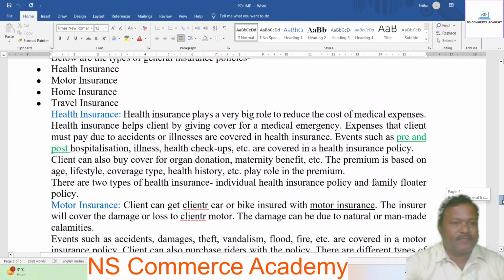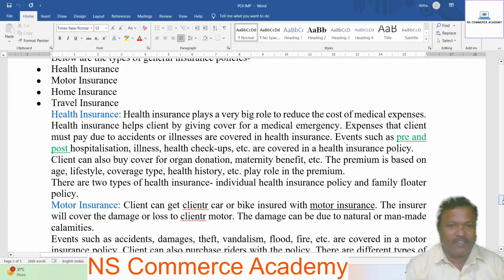Health insurance. Health insurance plays a very big role in reducing the cost of medical expenses. Health insurance helps a client by giving cover for a medical emergency. Expenses the client must pay due to accident or illness are covered in health insurance. Events such as pre and post hospitalization illness, health checkups, etc., are covered in a health insurance policy.